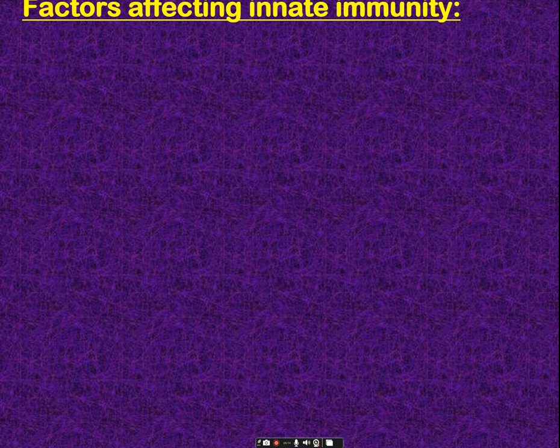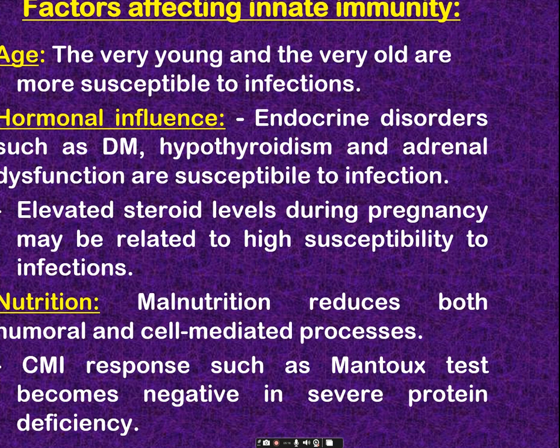So, what are the factors which affect innate immunity? That is age, right? Extreme ages like very young and very old are susceptible to infection. Then hormonal influence. For example, if you have any hormonal imbalance, diabetes mellitus, endocrine disorders or hypothyroidism, steroid levels will be elevated, so they are prone to infection.